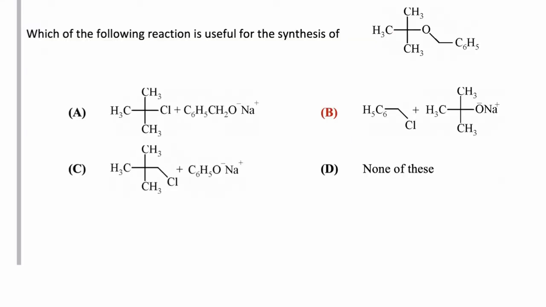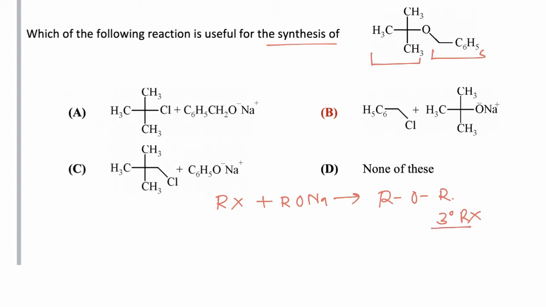In this question we have to find which of the following reactions is useful for synthesis of benzyl tertiary butyl ether. So now if alkyl halide is tertiary, then rather than substitution, elimination takes place. Now this reaction, preparation of ether via alkoxide, is called Williamson synthesis, and for Williamson synthesis alkyl halide must not be 3 degree. If alkyl halide is 3 degree, then Williamson synthesis does not take place.